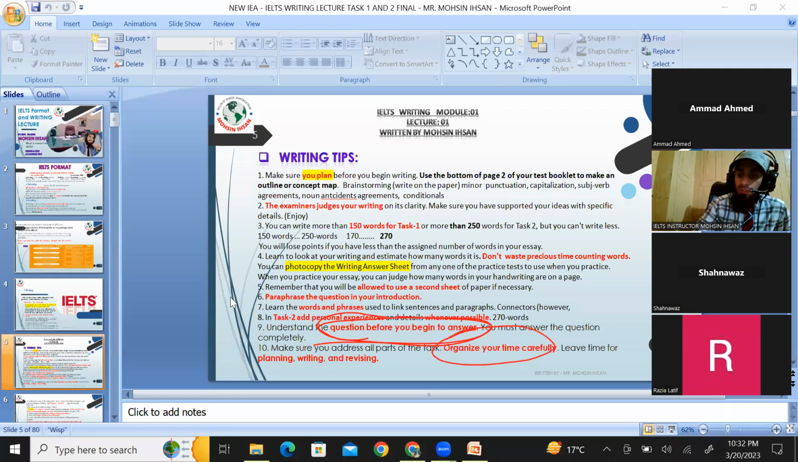Organize your time carefully. Divide your time into 3 categories. For writing, task 1 is 20 minutes and task 2 is 40 minutes. Within those 20 minutes, time should be divided into 3 categories. Planning, what you are going to write, 2 minutes should be given to brainstorm. Second, writing task 1, 15 minutes should be given to that, whether that is a letter for general students or a description of a chart, 4 paragraphs or 3 paragraphs within 15 minutes.